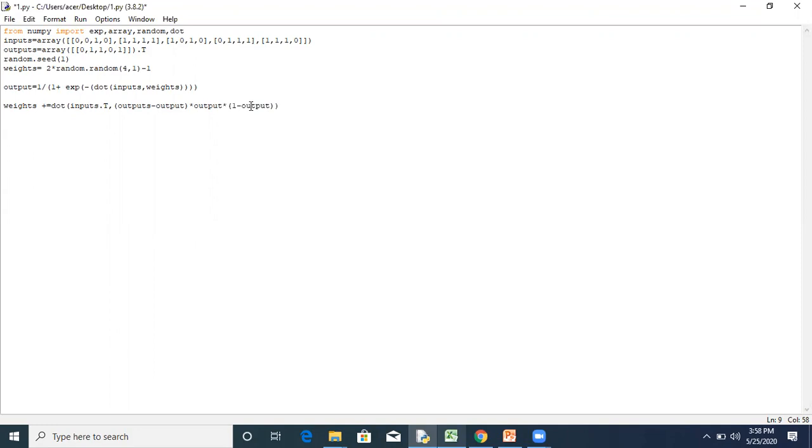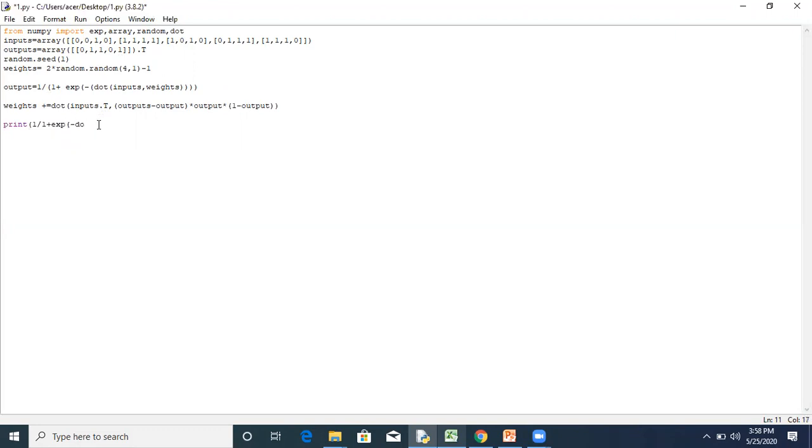And lastly, we have to print. The output is given by 1 divided by 1 plus e to the power minus x, as we have already discussed. The same thing we are printing now, but for the unknown input combination which we want to predict.